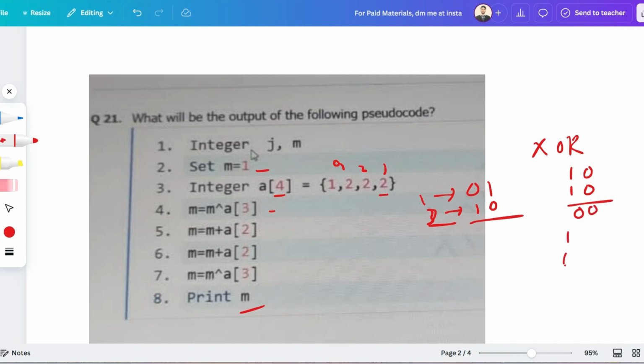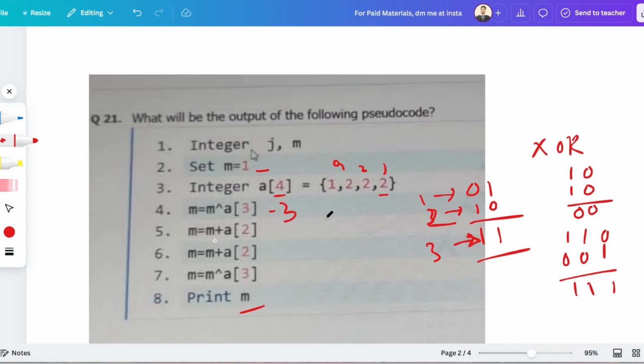If one statement is different, then those will be true. So I hope you understood. In this case, as you can see, one statement is different, so it will be true. One statement is different, so this will be true. So this is the answer, and the equivalent decimal value of this is 3. So m is equal to now 3.